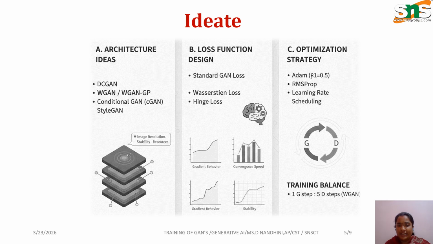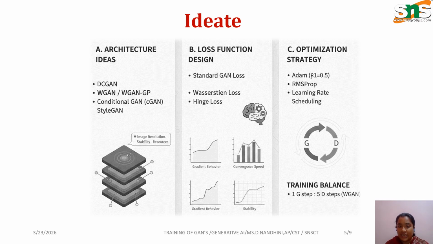Next one is the ideate phase. In this ideate phase, we have three different stages: architecture ideas, loss function design, and optimization strategies. For architecture ideas, we have options like conditional GAN, vanilla GAN, DCGAN, etc. In loss function design, there are standard GAN loss, hinge loss, Wasserstein loss. In optimization strategies, there are learning rate schedules, RMSprop, Adam. These are all the ideate phases we have.